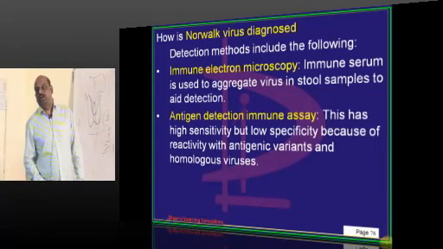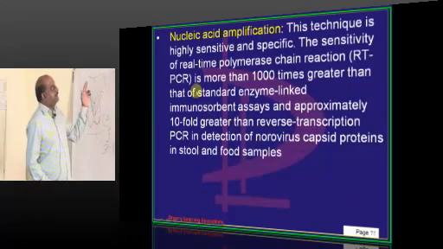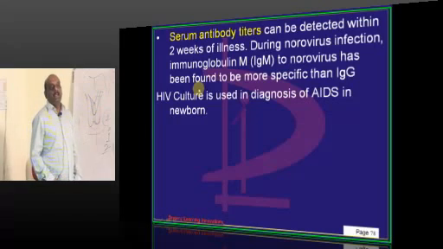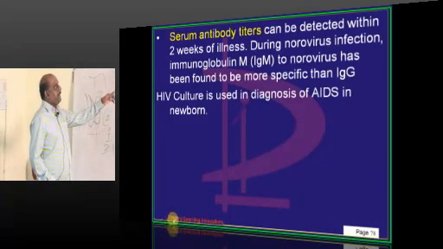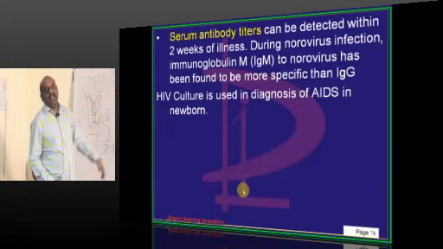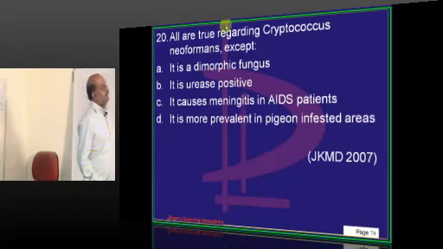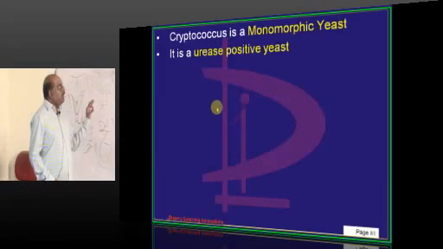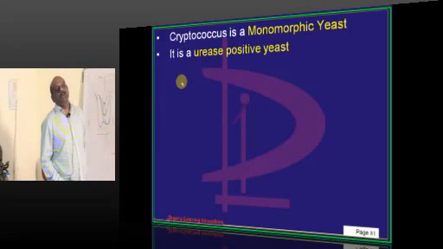Detection of Norwalk virus is done by immune electron microscopy, antigen detection immunoassay, nucleic acid amplification and serum antibody, but not by culture. Even TB can be cultured, HIV can be cultured in diagnosis of AIDS in newborns. Coming to Cryptococcus neoformans, it is a monomorphic yeast basically.